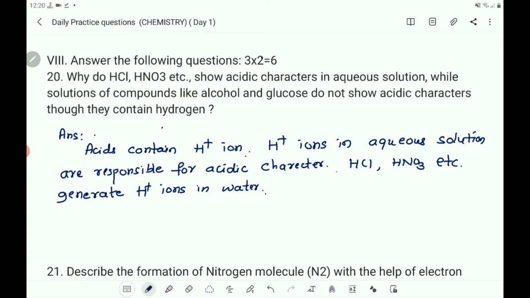So they show acidic character in aqueous solution.